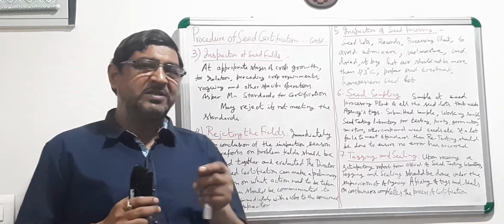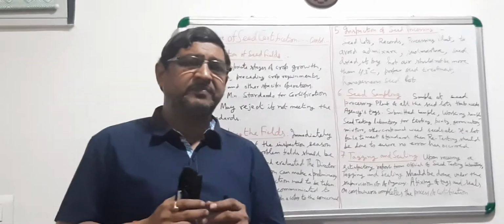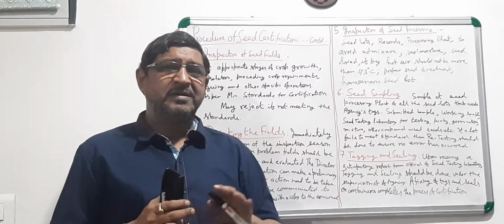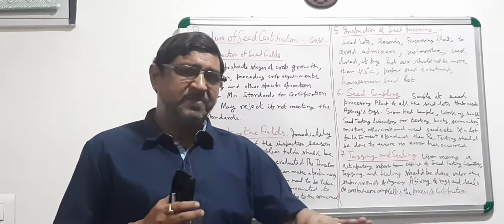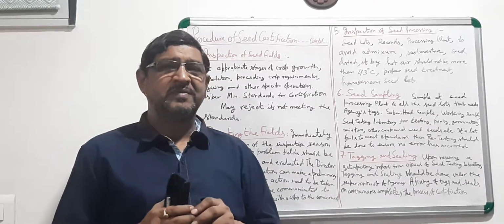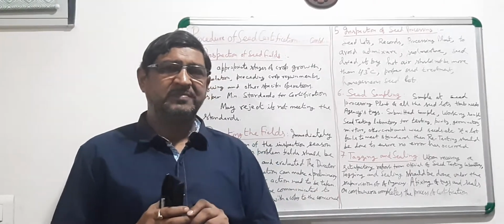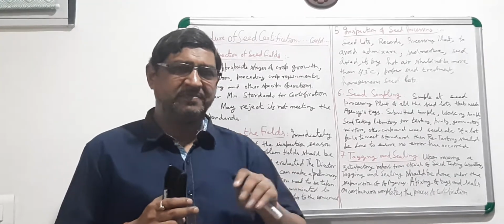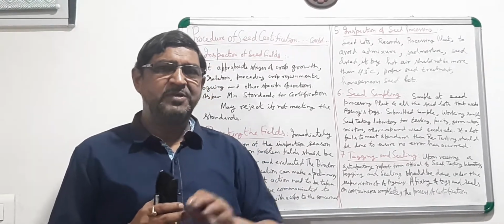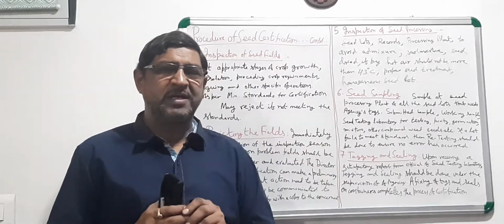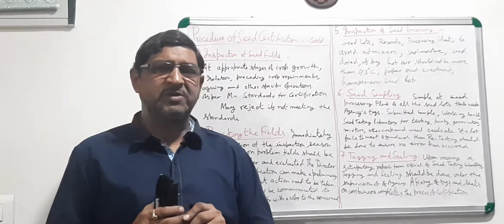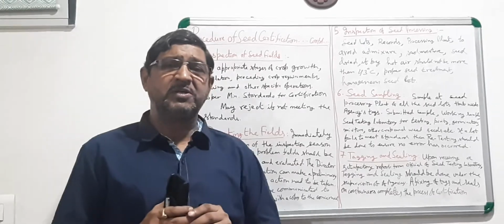Here I would like to explain that in seed production, maybe in the wet season, you have grown rice, a variety MTU 7029 that is known as Swarna, for certified seed production or foundation seed production.